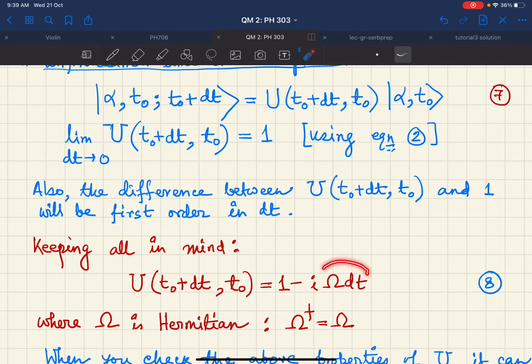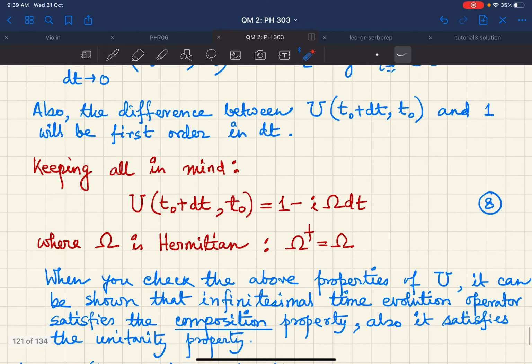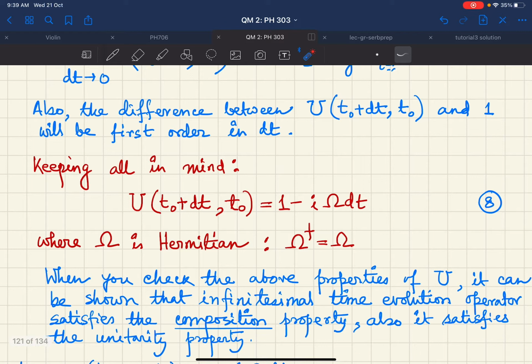Therefore, there will be this i omega dt term, where omega has to be Hermitian because we also need to keep the unitarity property of the U operator. So this together gives us the form of this infinitesimal time evolution operator.